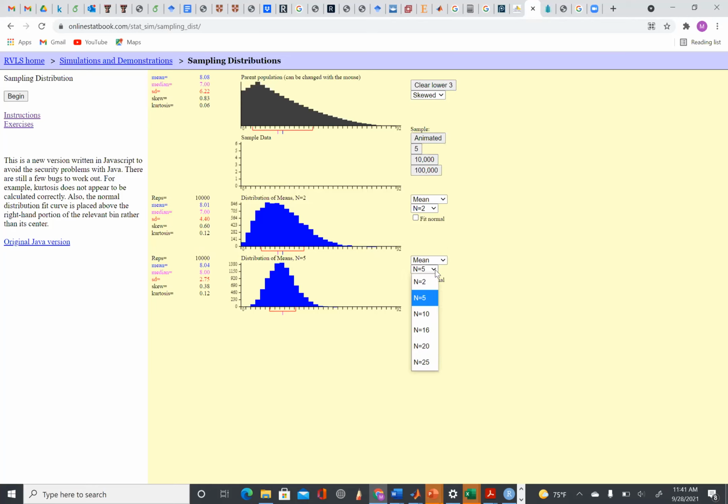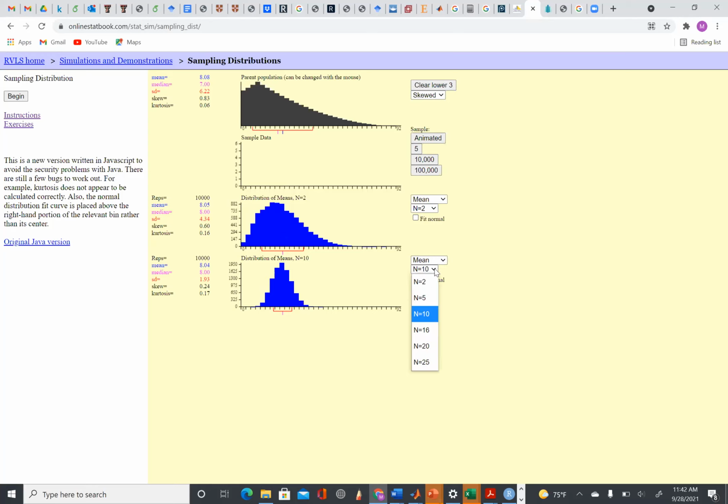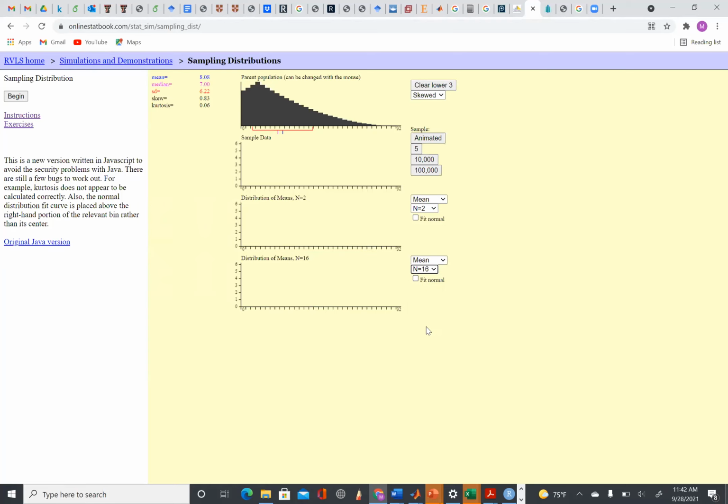So let's change the sample size. Let's consider 10 and 2 and see what happens. We are doing 10,000 times, so we increase the sample size. Now you can see that the variability decreased, right? And the sample mean is still 8.04, and here 8.05. Let's consider another sample size, n equals 16, and do 10,000 times.